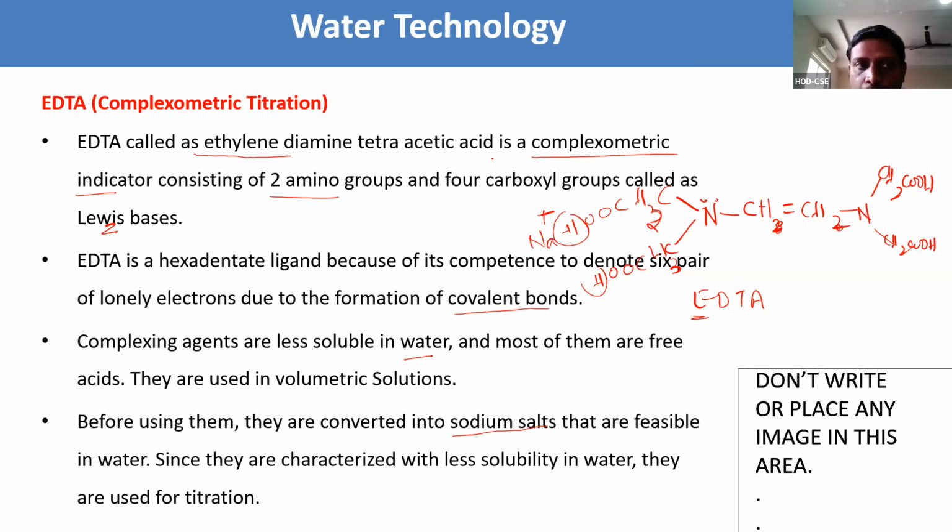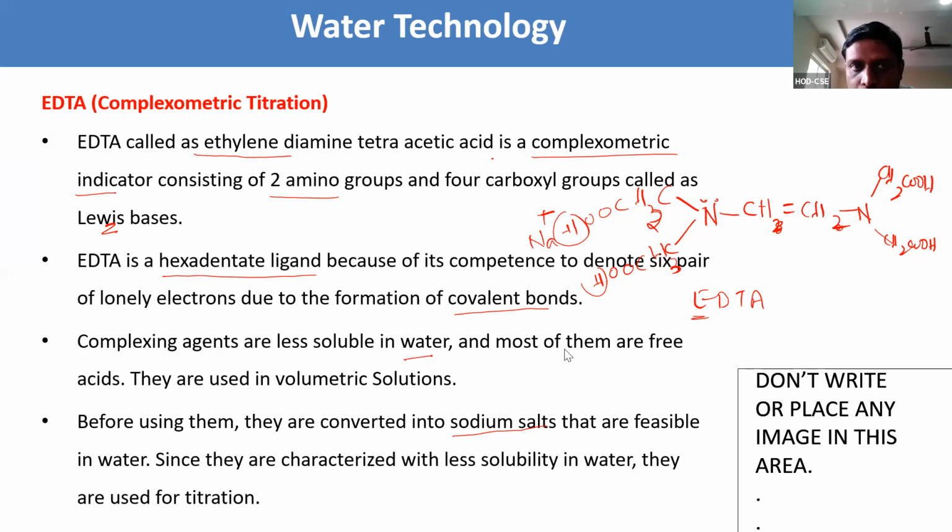Why are we taking only EDTA? Because it consists of 2 amino groups and 4 carboxylic groups, which act as a Lewis base, and it is a hexadentate ligand. EDTA is a hexadentate ligand because it has 6 pairs of lone electrons used for the formation of covalent bonds, and it is less soluble in water and mostly free acids.